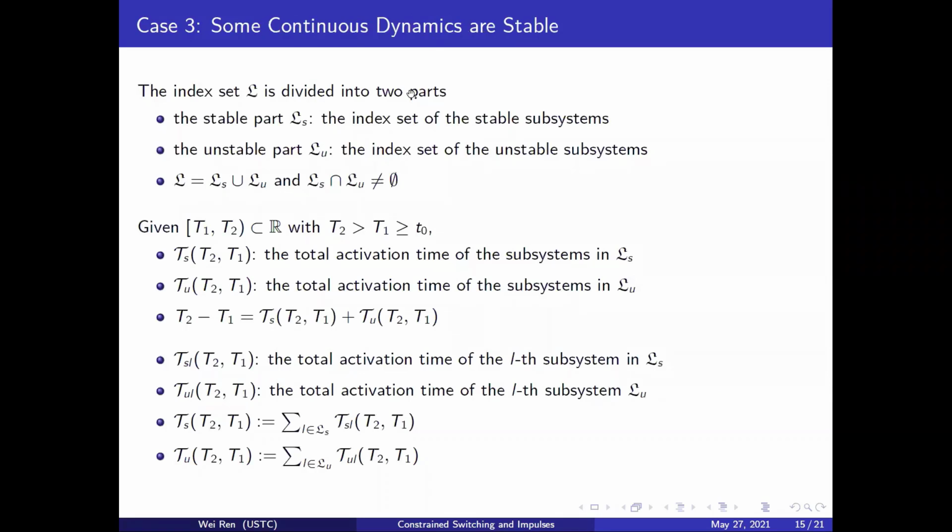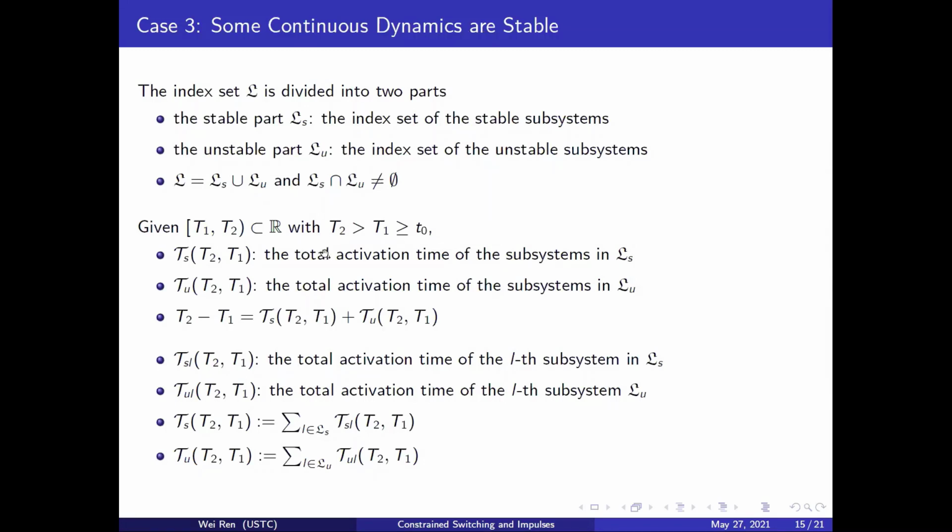The third case is that some subsystems are stable, whereas others are not. To investigate this case, some auxiliary notations are needed. First, based on whether each subsystem is stable or not, we divide the index set into 2 parts, the stable part and the unstable part. Note that these 2 parts can be overlapping, such that some subsystems are only unstable in a finite time interval.